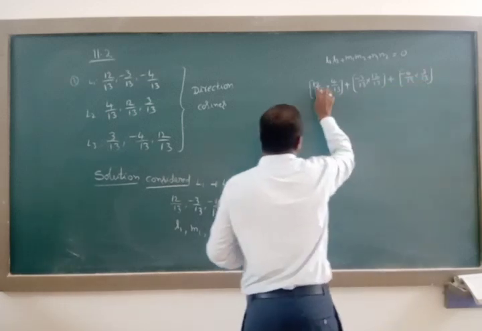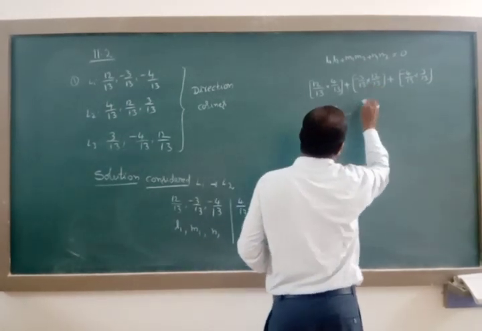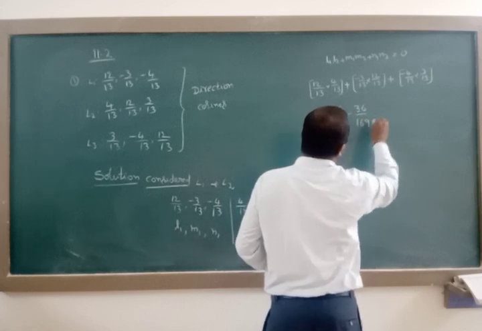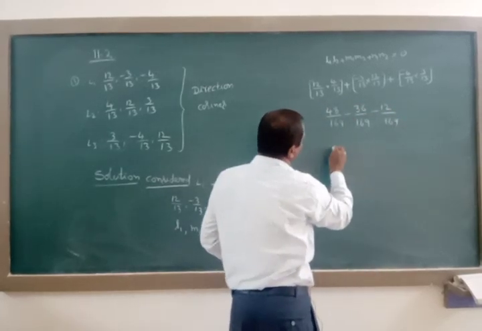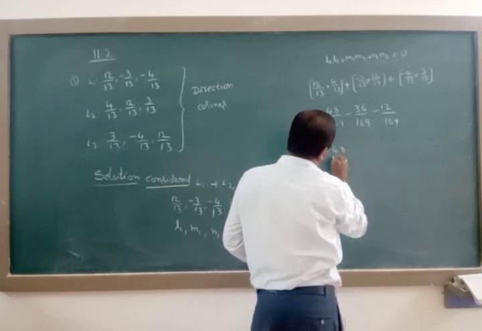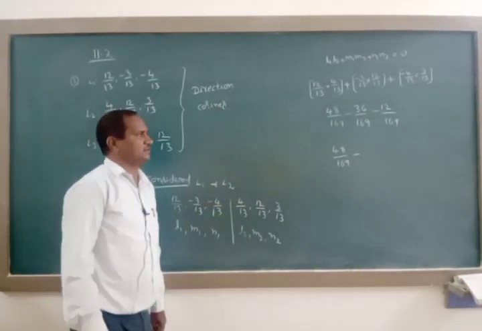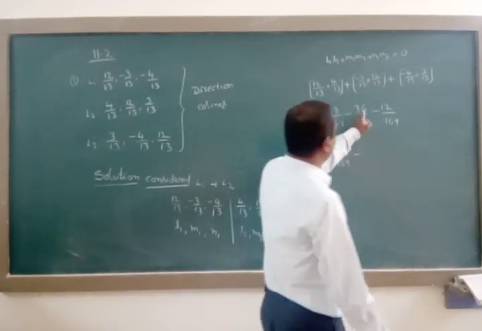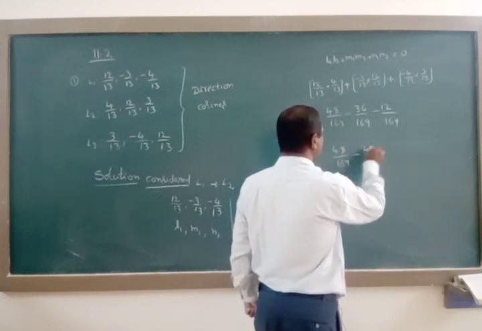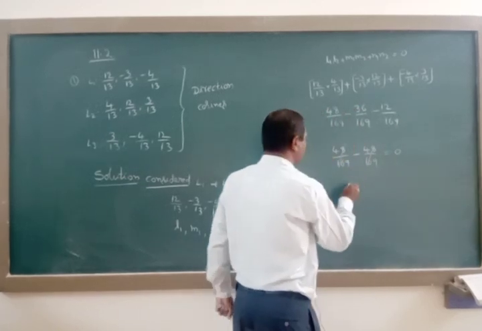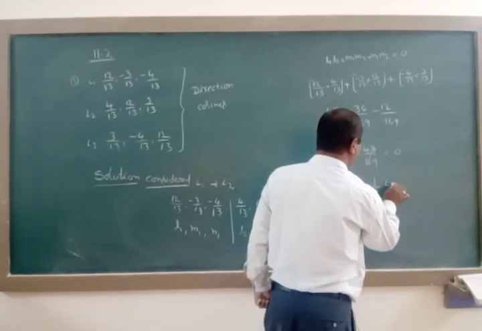Let us check this. 12 fours are 48 by 169, minus 36 by 169, minus 12 by 169. The denominator is the same, so we can directly add the numerators: 48 minus 36 minus 12 by 169, which cancels out, and the answer is 0. Therefore L1 is perpendicular to L2.